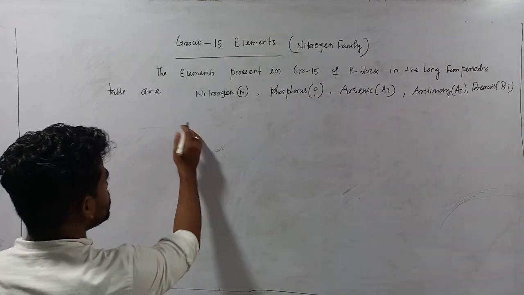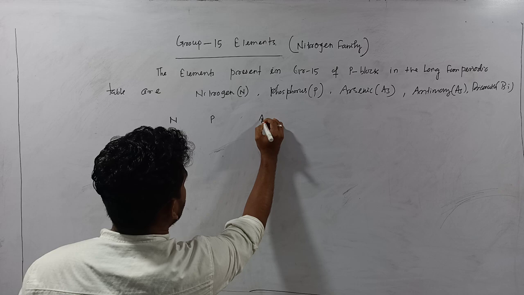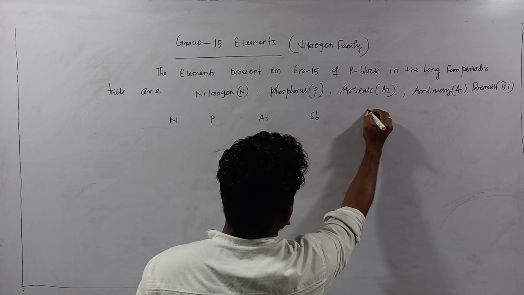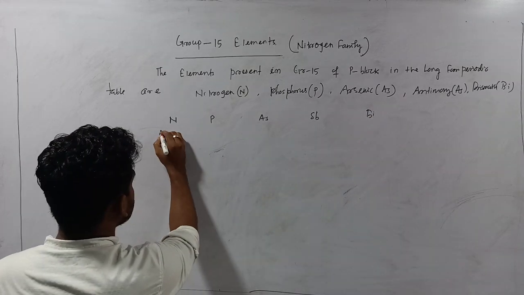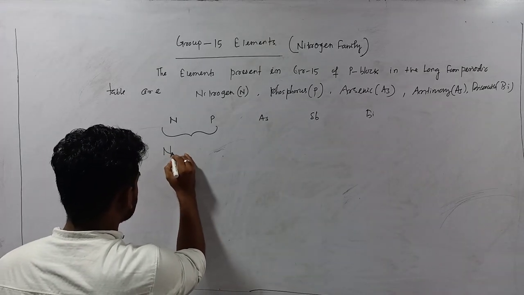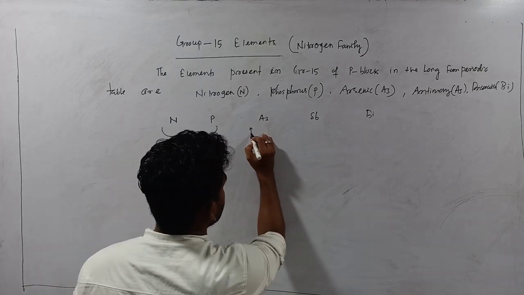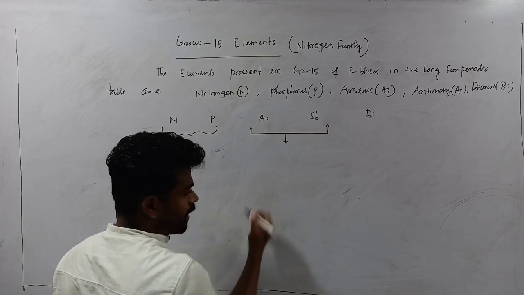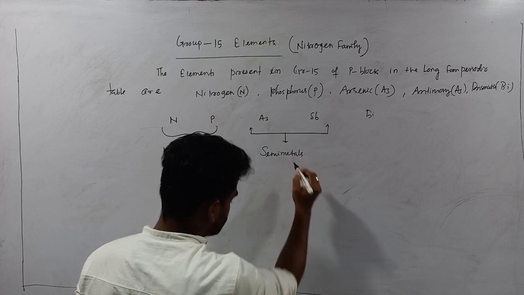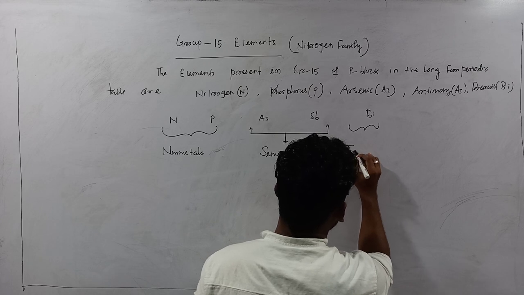Out of these, nitrogen, phosphorus, arsenic, antimony, and bismuth, the 2 elements nitrogen and phosphorus are non-metals, and arsenic and antimony are metalloids, or you can say semi-metals, and bismuth is a typical metal.